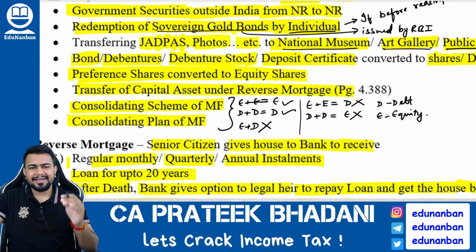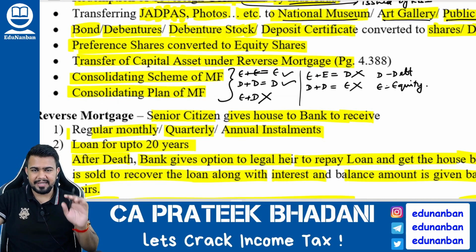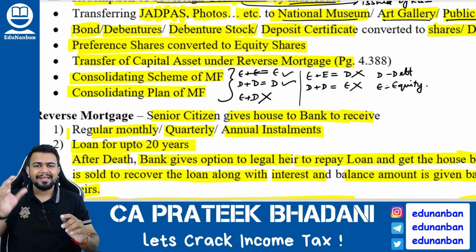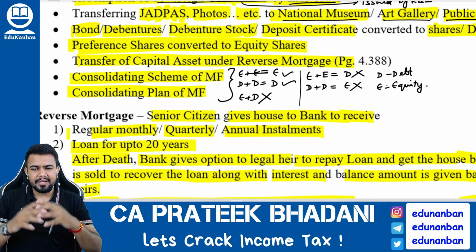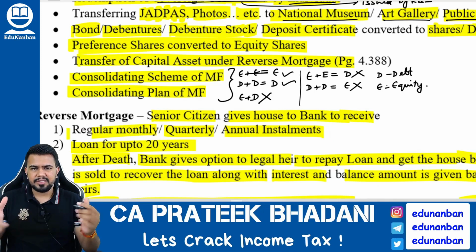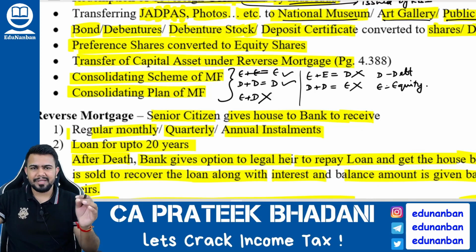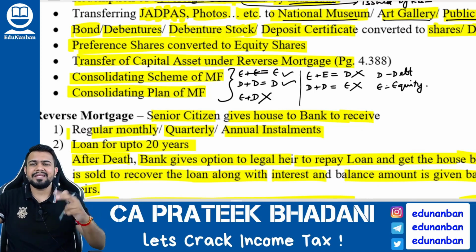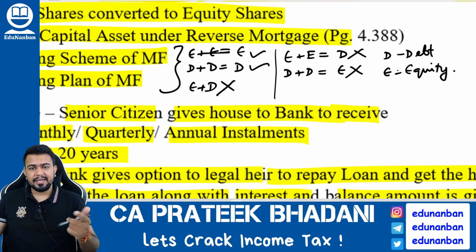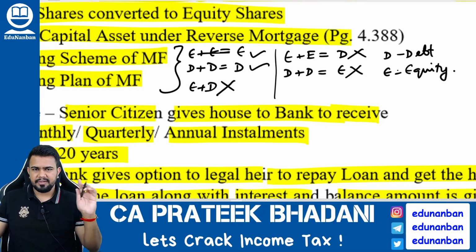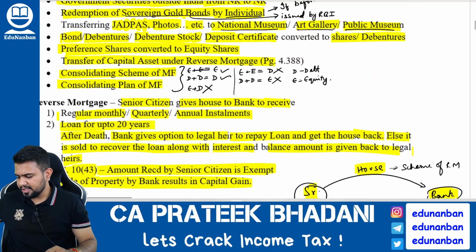If there is a consolidating scheme of mutual fund or consolidating plan of mutual fund, then also it is not regarded as transfer. However, you have to make sure that two or more equity plans should convert to form a new equity plan, or two or more debt plans should combine to form a new debt plan. Only then this will not be regarded as transfer. However, if there is any other case, like for example, if equity and debt are mixed together, then it will be regarded as transfer. You get my point? So all these transactions are transactions not regarded as transfer.